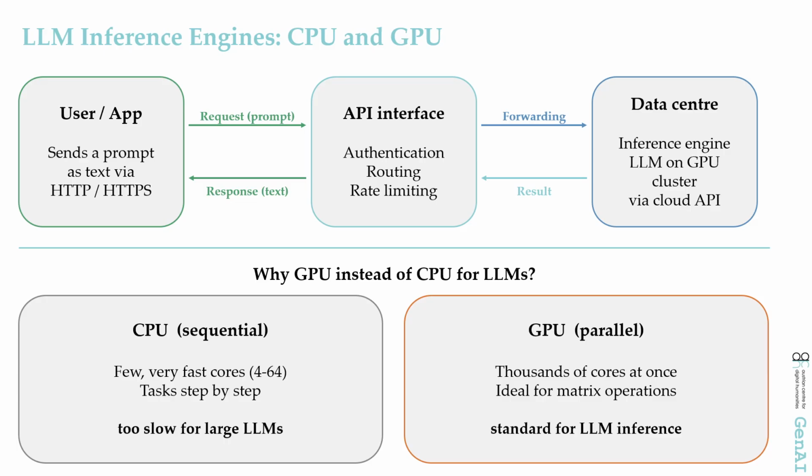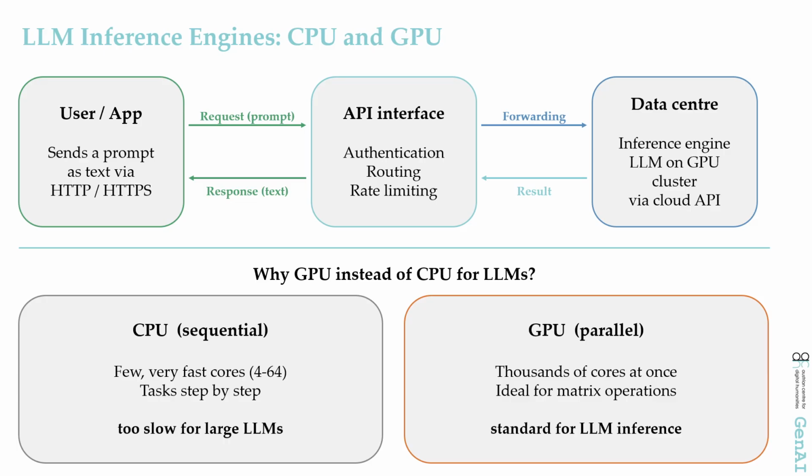Let's look at the upper diagram. On the left is the user or the app. It sends the prompt as plain text over the internet, via HTTP. The central element in the middle is the API, the interface through which two programs talk to each other. It handles authentication, that is, who is allowed access, the routing, and rate limiting, which caps the number of requests. Only behind that, on the right, sits the actual data center with the inference engine and the model on a GPU cluster.